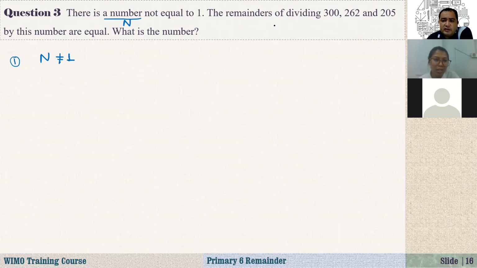The remainders of dividing. Teacher, finish. Teacher, finish.